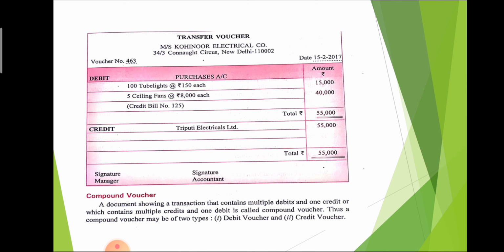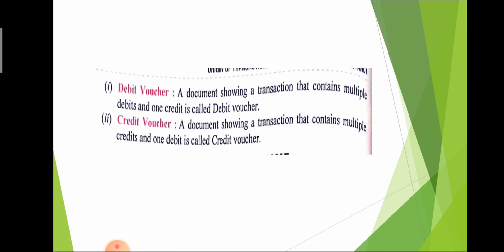And a compound voucher may be of two types, debit voucher and credit voucher. A document showing a transaction that contains multiple debits and one credit is called a debit voucher. And a document showing multiple credits and one debit is a credit voucher.